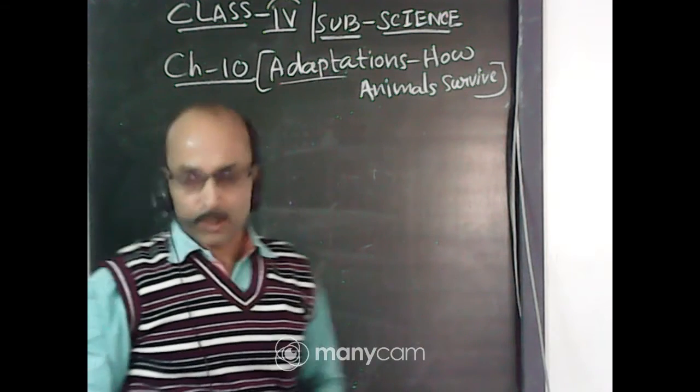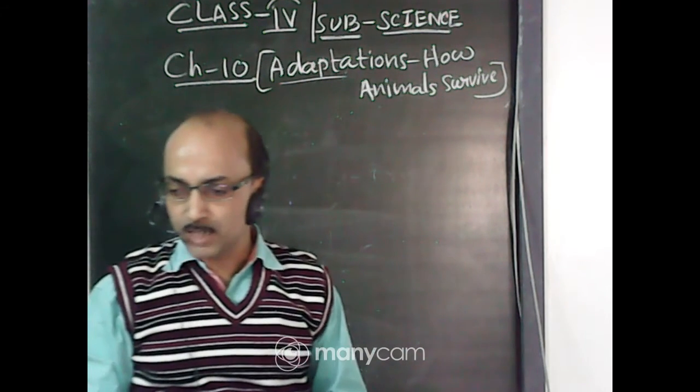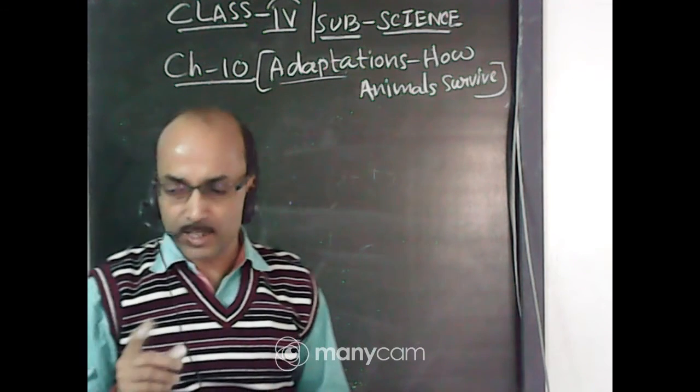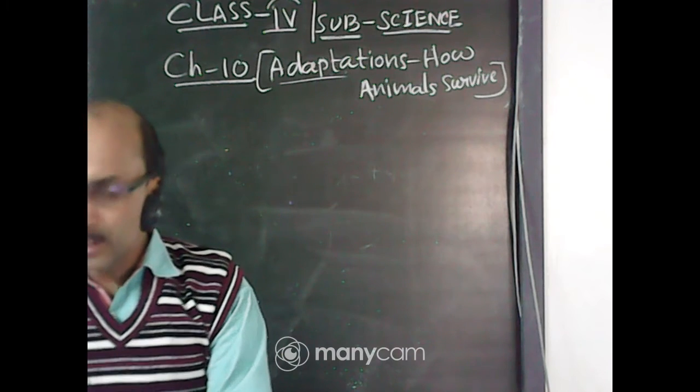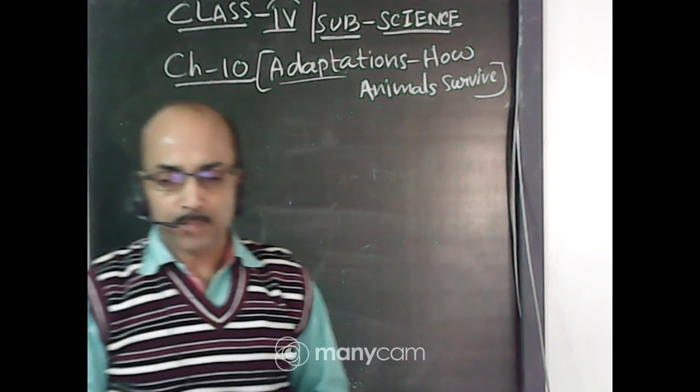Okay, so in the previous class I've been discussing adaptations. What is adaptation? We have already learned in the previous chapter, chapter number 8, plant adaptations.